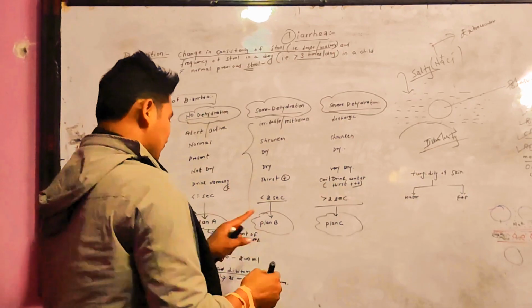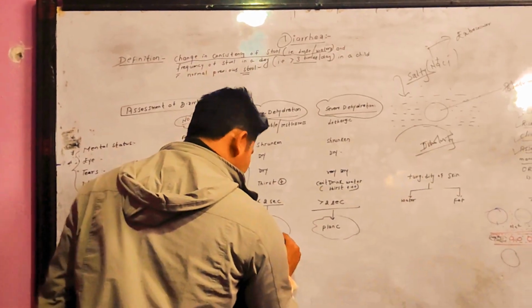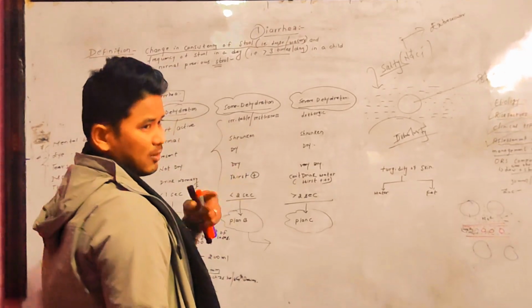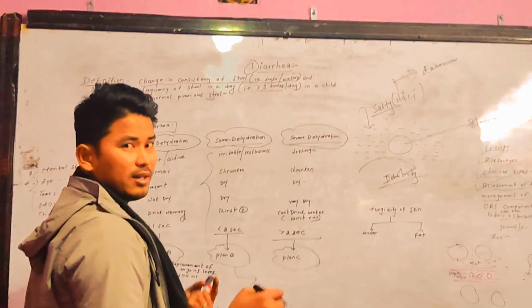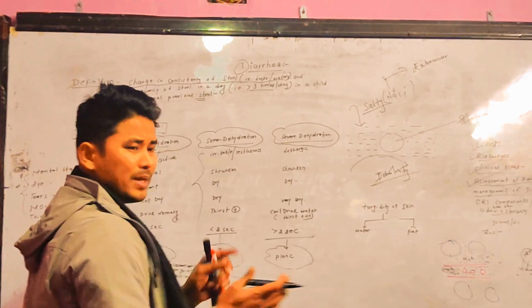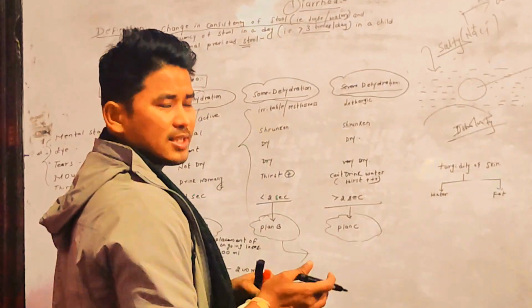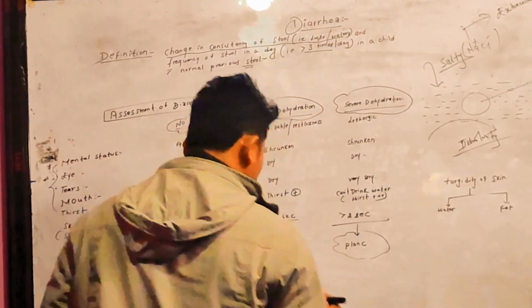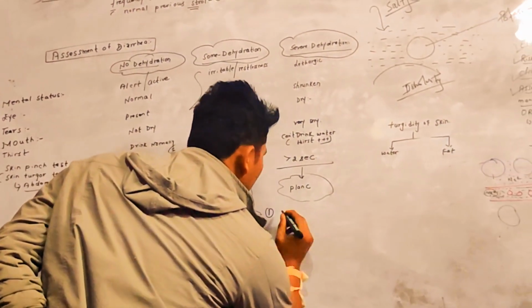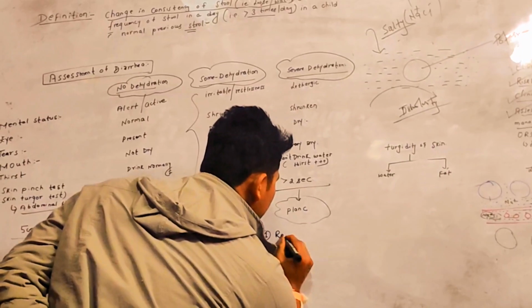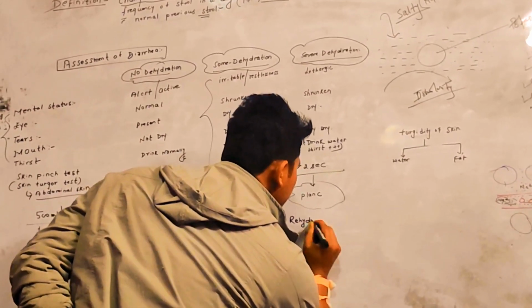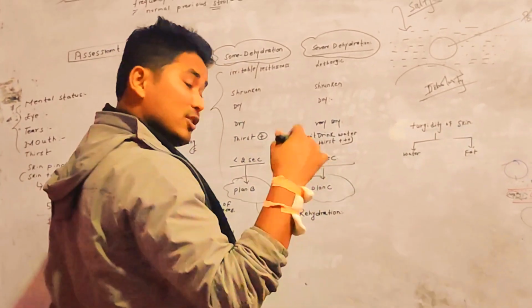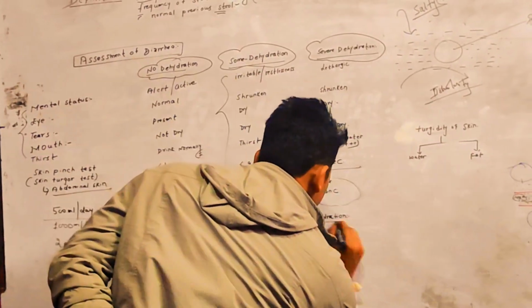So let's talk about this plan B, because I was discussing plan B. In case of plan B, there is already dehydration. In case of no dehydration, there is no dehydration, that's why we did not rehydrate the patient. We just compensate the losses encountered in the frequency of the stool or the episodes of the stools. So in plan B, first of all, we will be doing rehydration, because there is already a fluid deficit, and that should be overcome by rehydrating the patient.